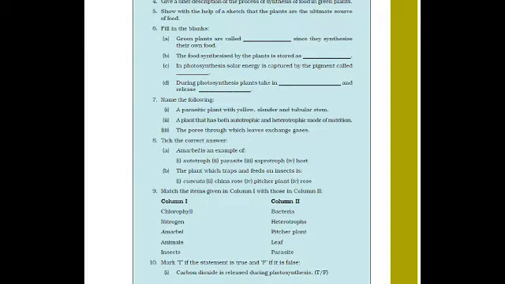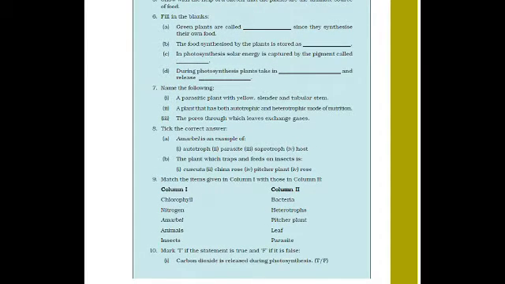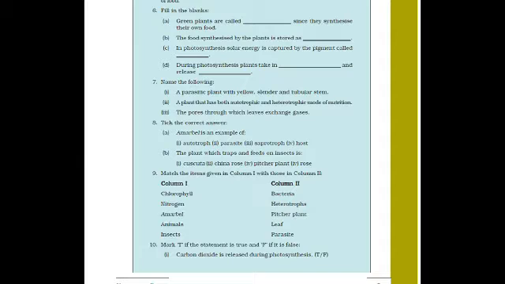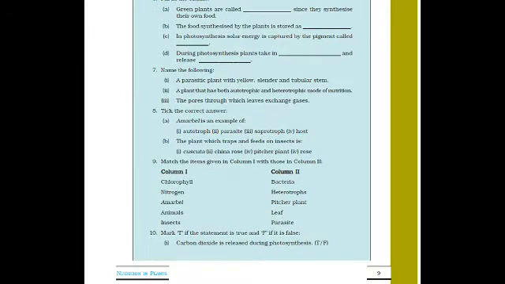Then match the following of this chapter. Chlorophyll, where is it present? It is present in leaf. Nitrogen is made by bacteria only. Then Amarbel is a parasitic plant. Animals are heterotrophs, and insects, pitcher plant. Okay, you have to complete this match the following.